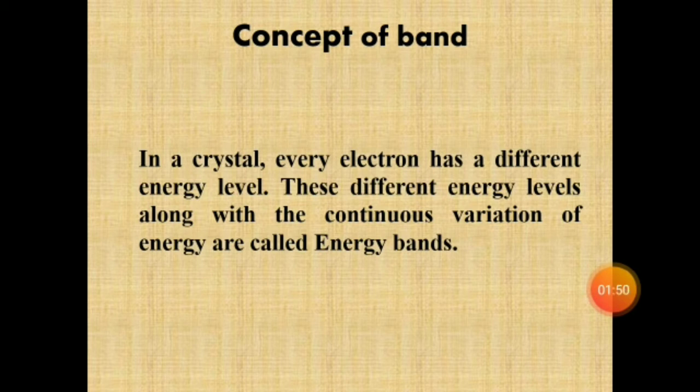Now, electrons move from the valence band to the conduction band when the lowest level in the conduction band is lower than the highest level in the valence band. Usually the conduction band is empty of states. So this is the basic concept of bands.